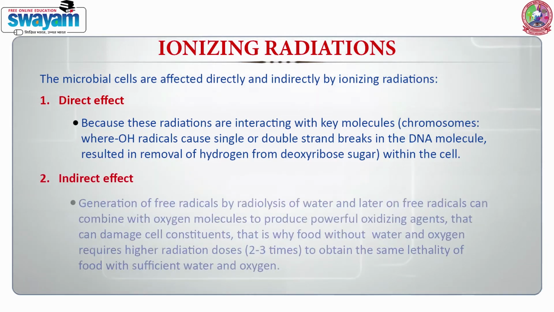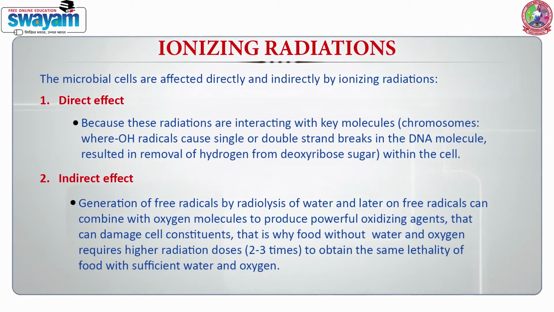Indirect effect: generation of free radicals by radiolysis of water, and later on free radicals can combine with oxygen molecules to produce powerful oxidizing agents that can damage cell constituents. That is why food without water and oxygen requires higher doses, usually 2 to 3 times, to obtain the same lethality as food with sufficient water and oxygen.